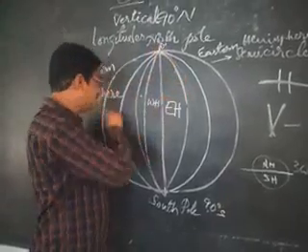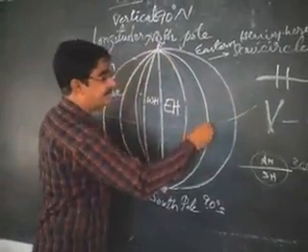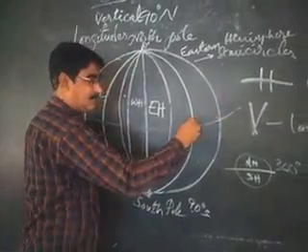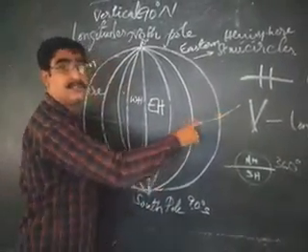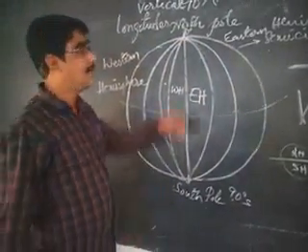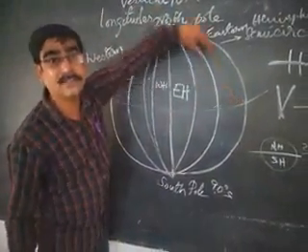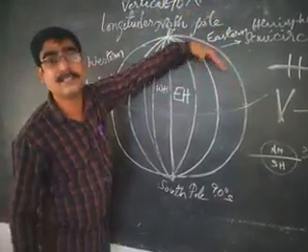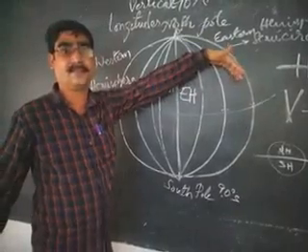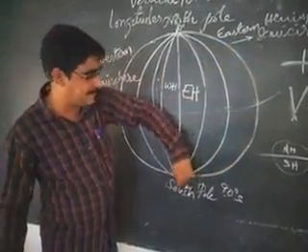At the equator, the space between two longitudes is greatest, whereas it is 0 at the poles. As we move towards the poles, the distance between two longitudes decreases, and they merge at the poles.